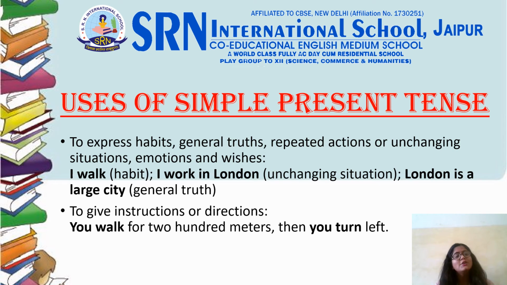Next is to give instructions or directions. Whenever you are advising somebody with any instruction or any direction, then you can simply use simple present tense. For example, you walk for 200 meters, then you turn left. It's a simple instruction given. So I hope you all understood. Let us move towards next slide.